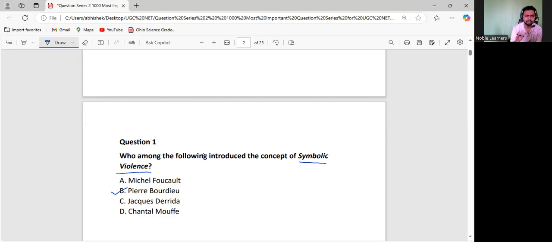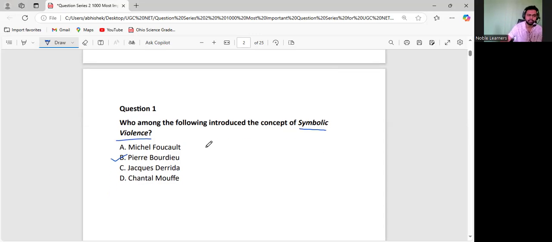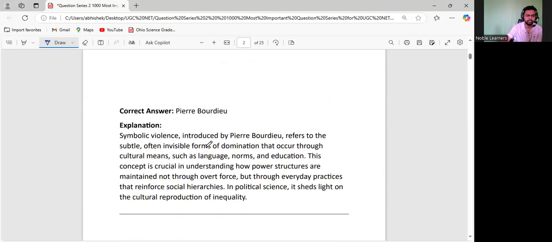Foucault gave a lot of concepts. He is a postmodern thinker in political theory. Talking about Foucault, he talked about biopower, the knowledge and power relationship, and the governability concept. A lot of things are there. He also overemphasized the concept of panopticism, which was initially given by Jeremy Bentham. These are some of the concepts you could write in a notebook. Explaining them in detail right now will not be possible, so we will not go through it. This would be the answer for question number 1.